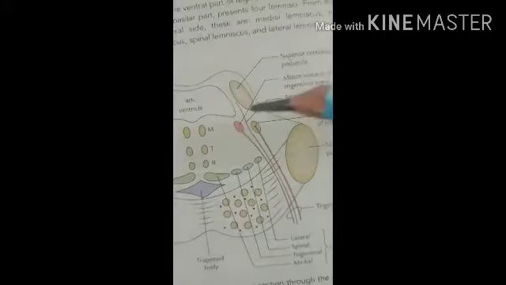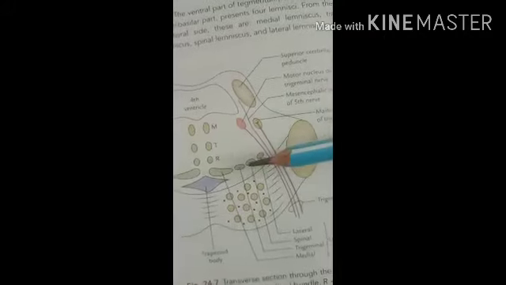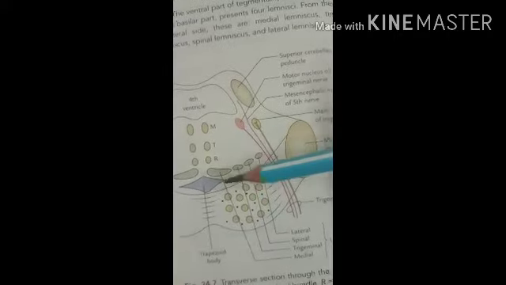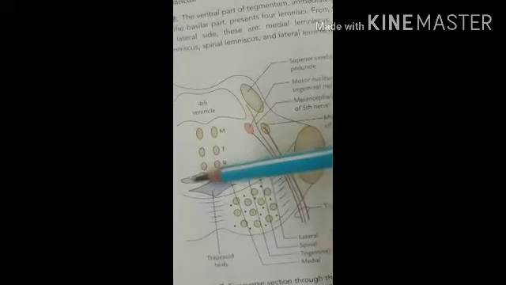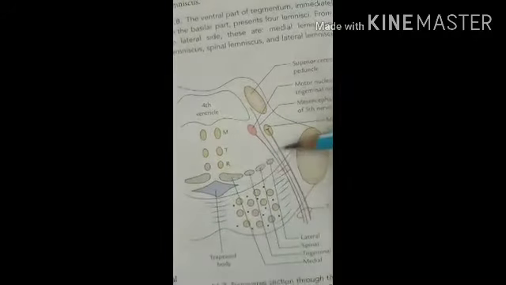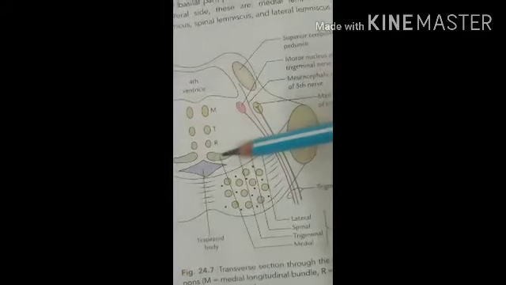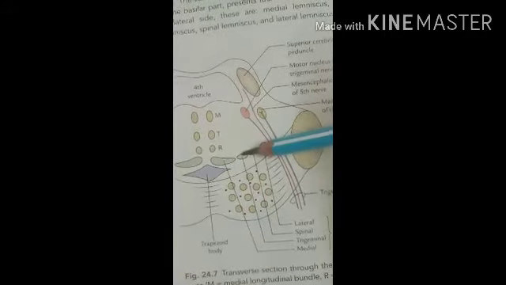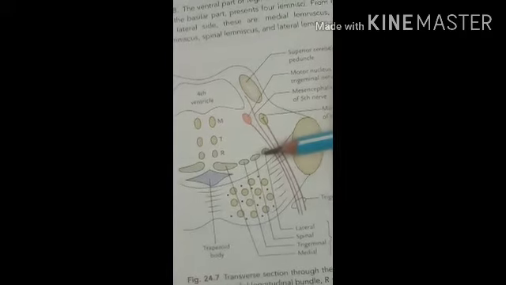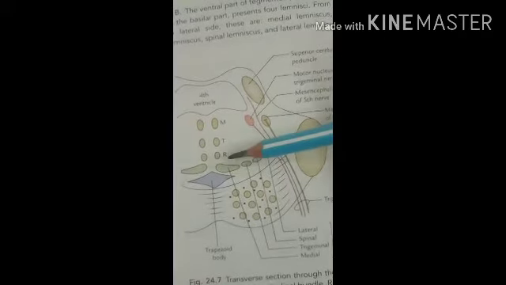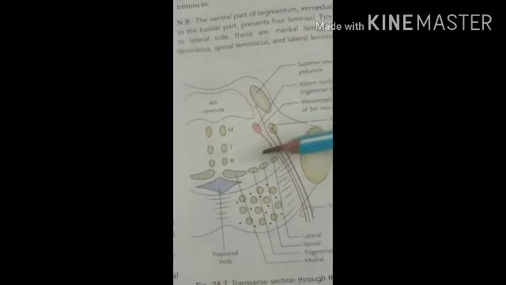So the ventral part of the tegmentum. Here you can see the four lemnisci present from medial to lateral side. So this one, four on this side and four on this side. From the medial to lateral side, the first is the medial lemniscus, the second the trigeminal lemniscus, the third the spinal lemniscus, and the fourth the lateral lemniscus. So these four lemnisci are present on one side.